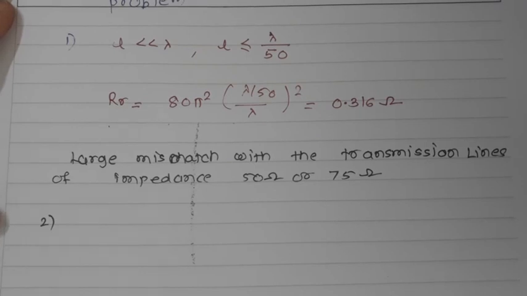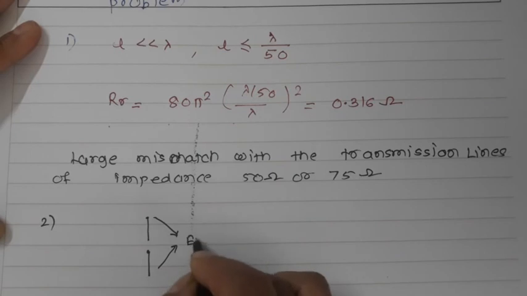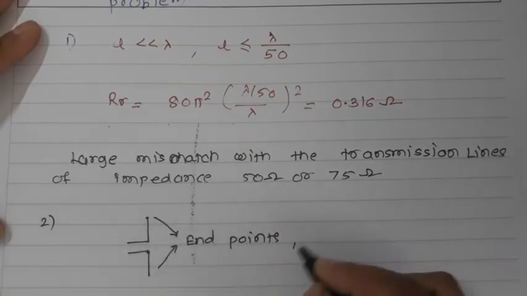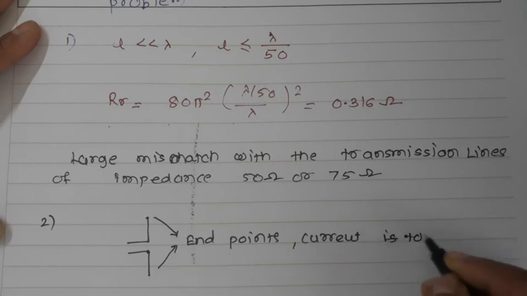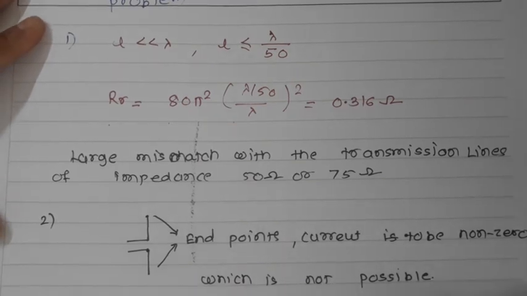So you need the current at the end points to be non-zero, which is not possible. This is the second problem with the infinitesimal dipole.